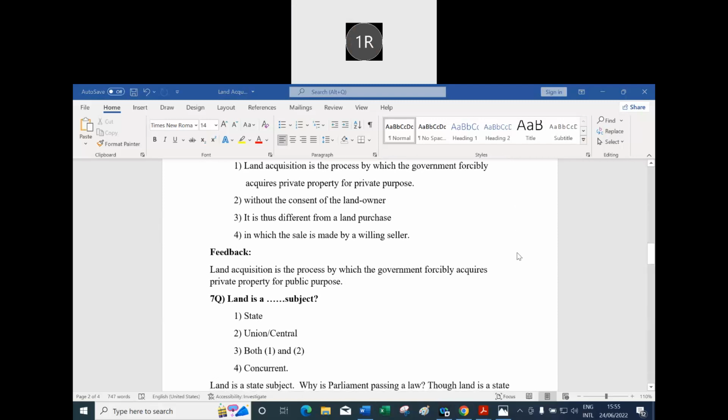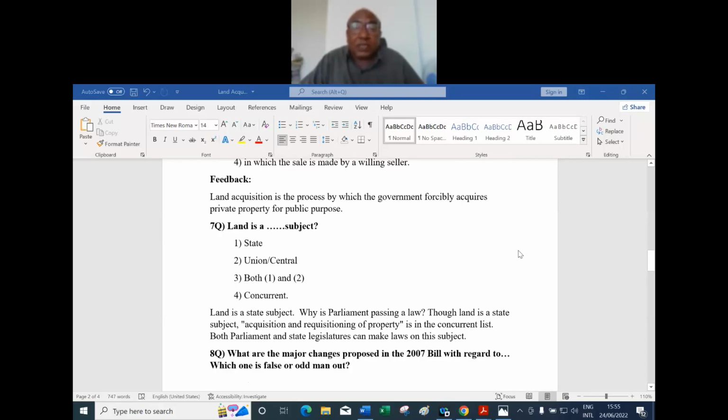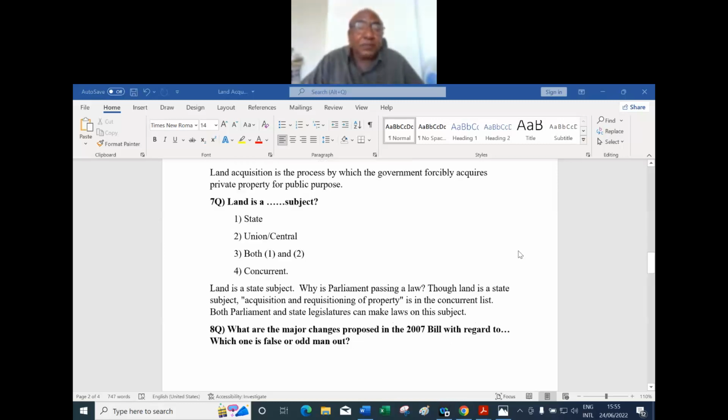Good. Land is which subject? State subject, union subject, both, or concurrent? Concurrent list. Even the state can make it, even the central can make it, or both can make it. So land is a state subject, why is the parliament passing a law? Though land is a state subject, acquisition and requisition of property is in the concurrent list. Both parliament and state legislatures can make laws in this subject.